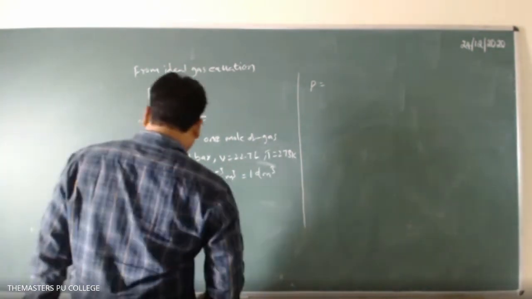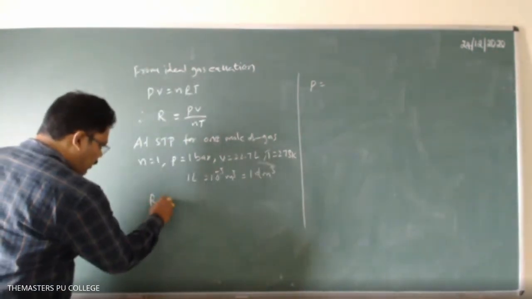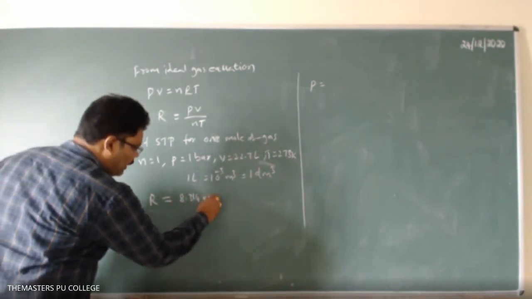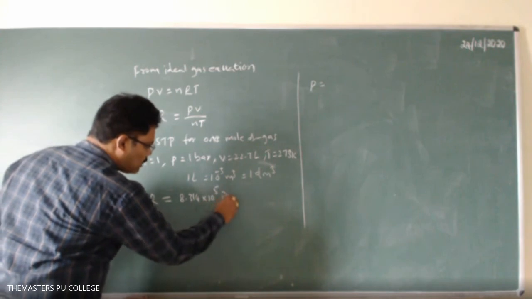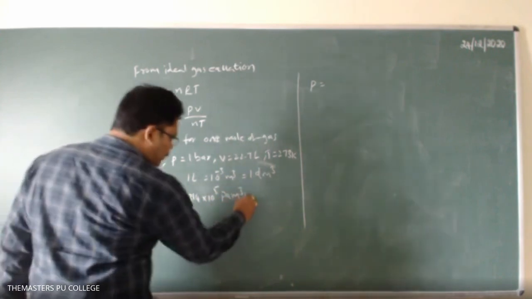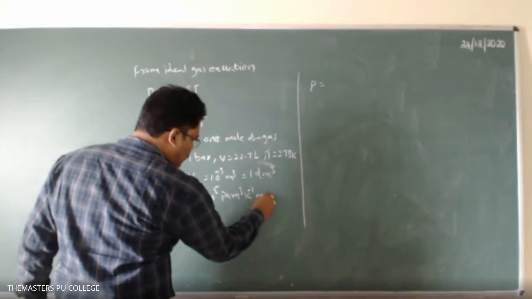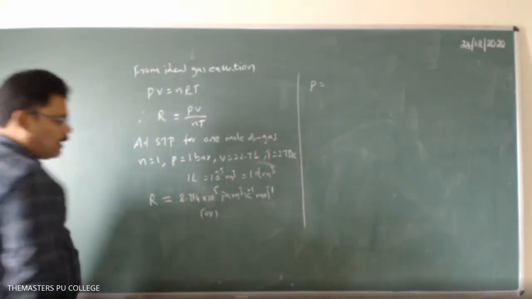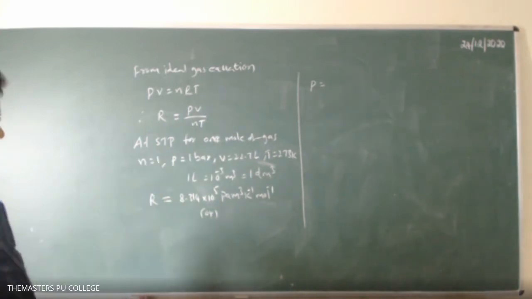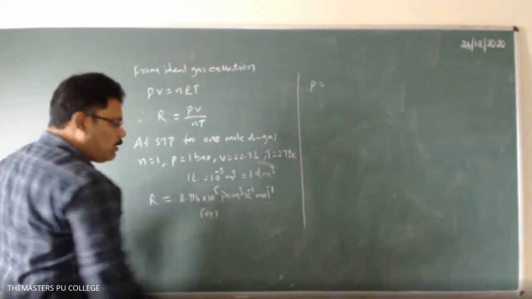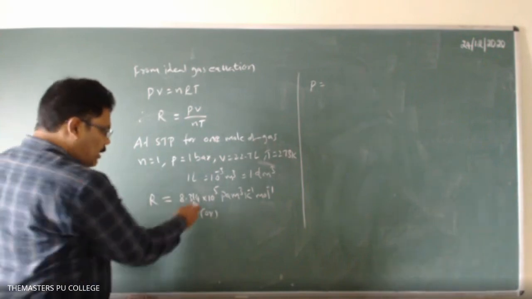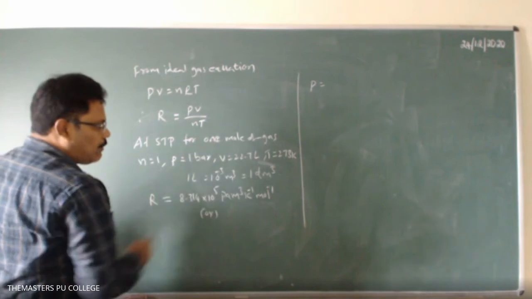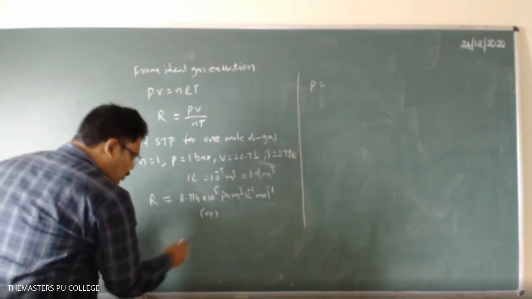So the R values are: R is equal to 8.314 into 10 power 5 pascal meter cube per Kelvin per mole. This is one value. That means if you are taking all values in SI units, pressure and volume. Similarly, if you take pressure in bar, volume in liters and temperature in kelvins, then what you will get is